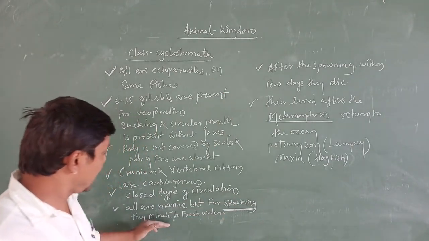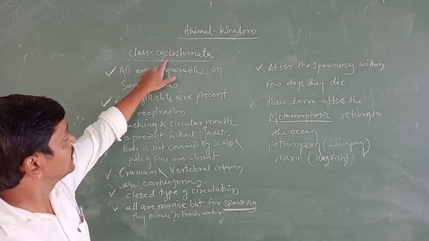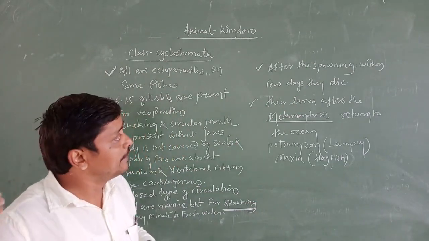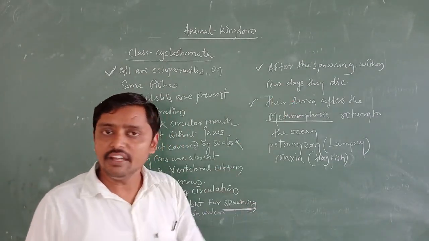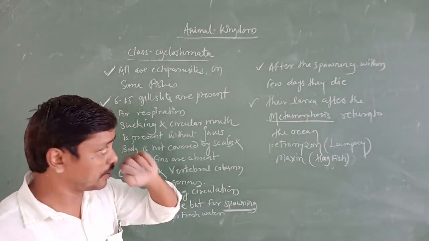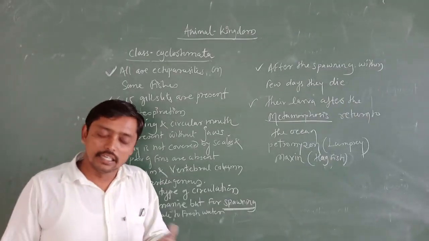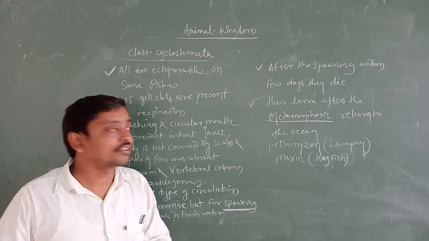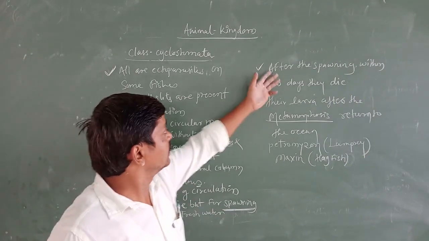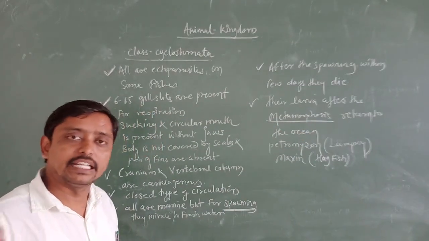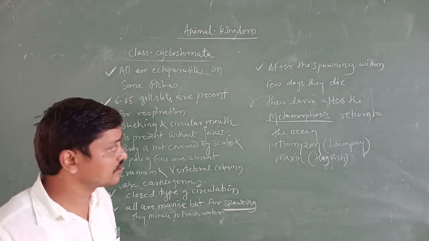Here, after that what is going to happen? These cyclostomes, after the spawning and release of eggs, immediately used to die within a few days. Next, what is going to happen? After the spawning, fertilization is to take place and the eggs are going to develop. Then in Cyclostomata the development is indirect, in the sense the larval stage is there.